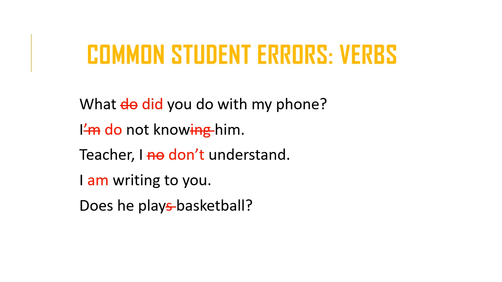A second source of confusion may be the fact that the helping verb and the main verb are the same verb. They're different forms, but they're the same verb. So it's important to note that when do is serving as a helping verb, it doesn't have any meaning. It has a function, right? The function is that it indicates the time, it indicates the type of sentence, so this is a question.